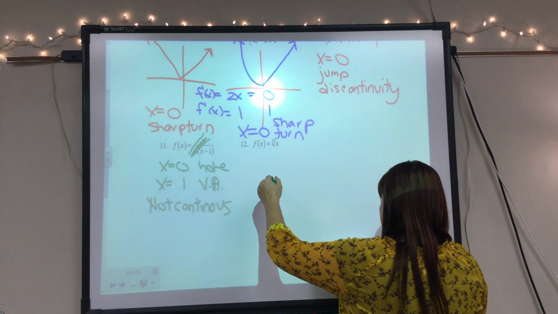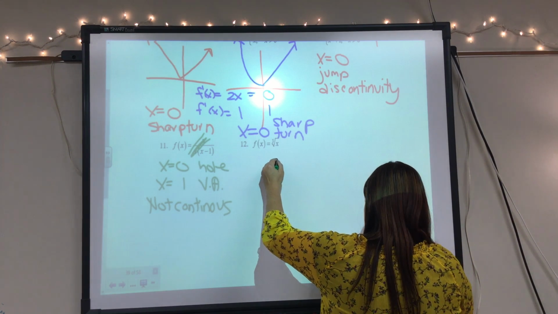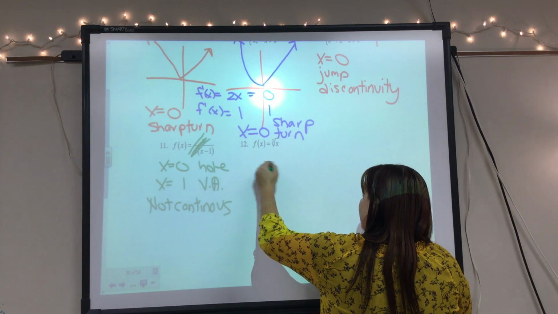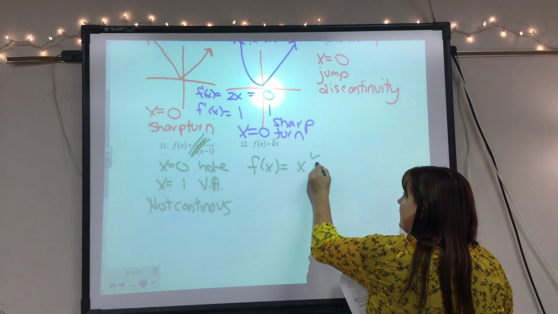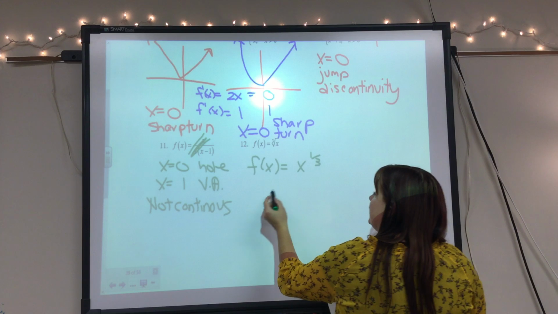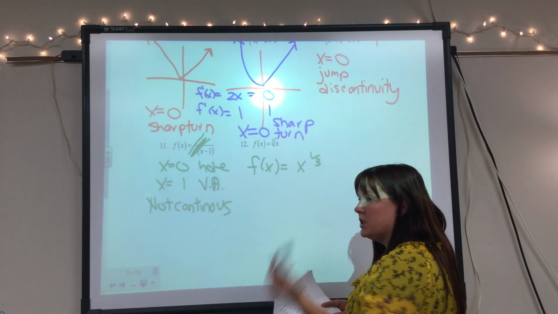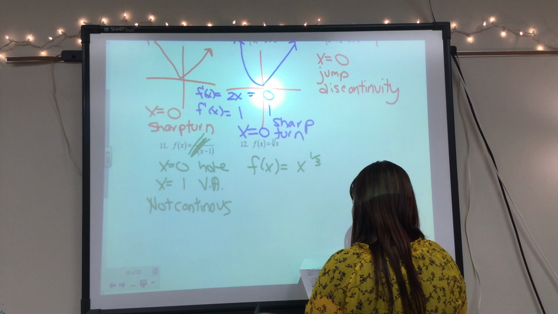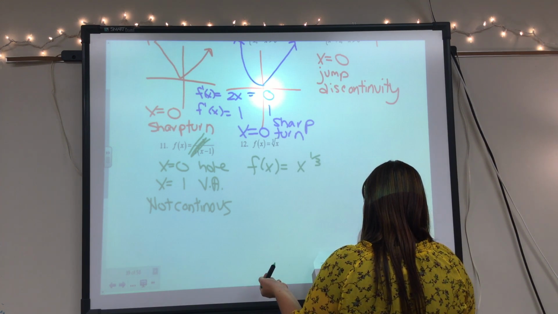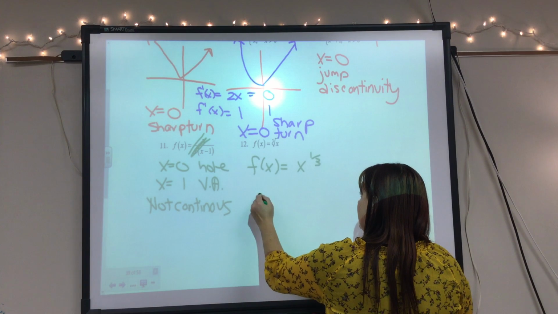This is really f of x equals x to the 1/3, okay? So what does this look like on a graph? We could think about that, but what we could also think about is, let's look at the derivative.